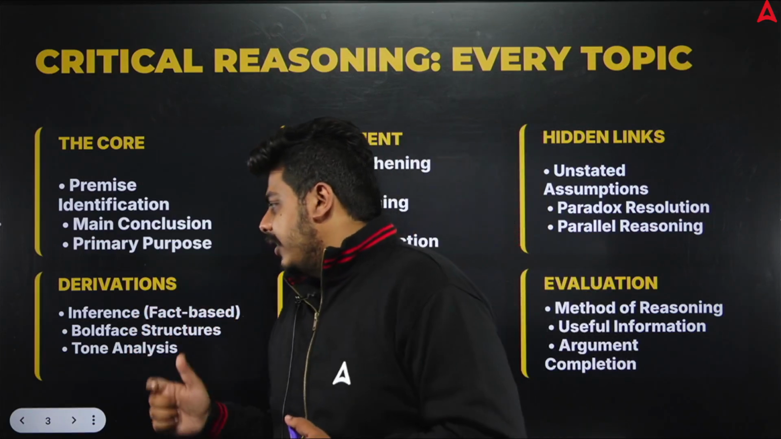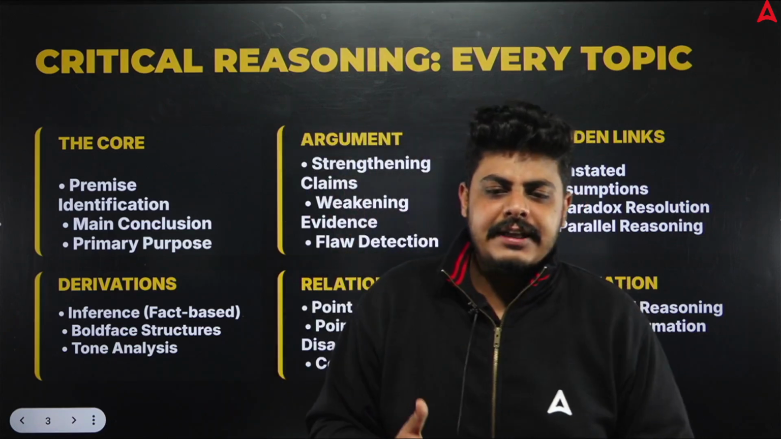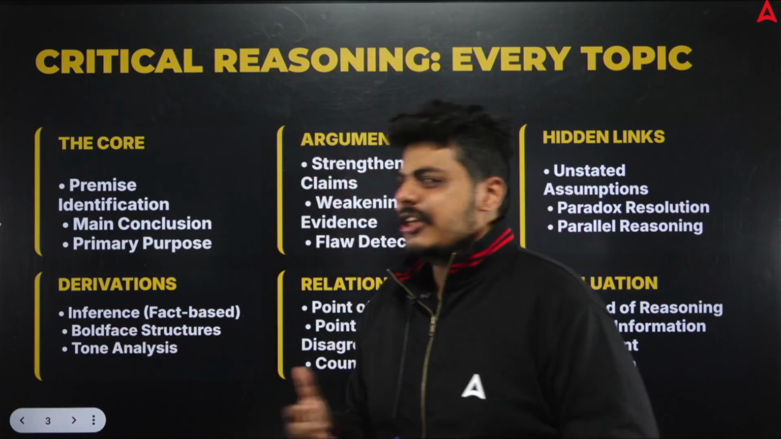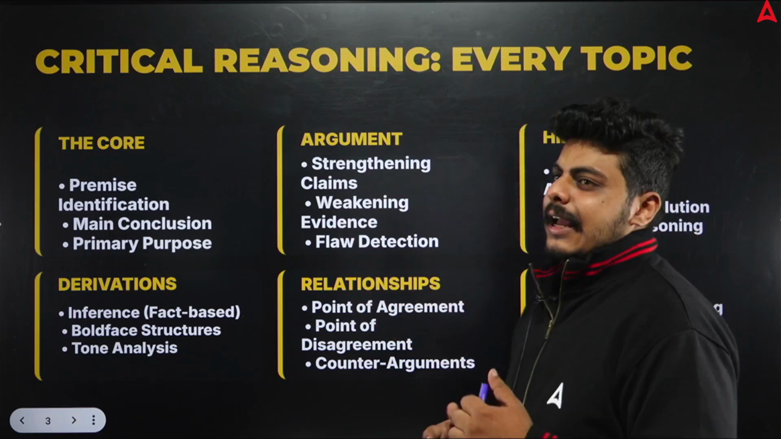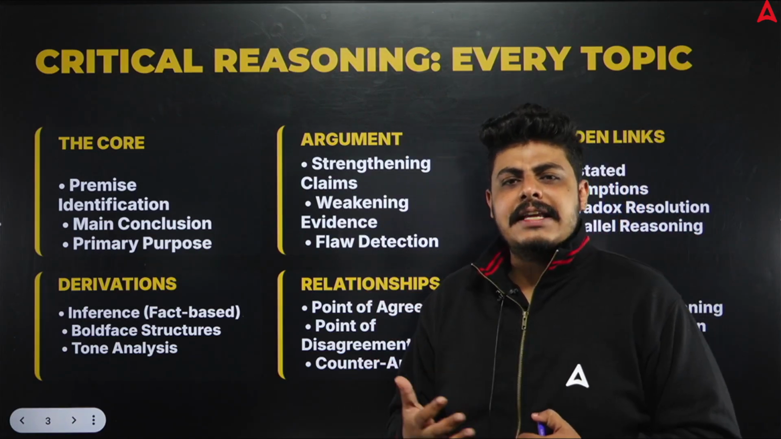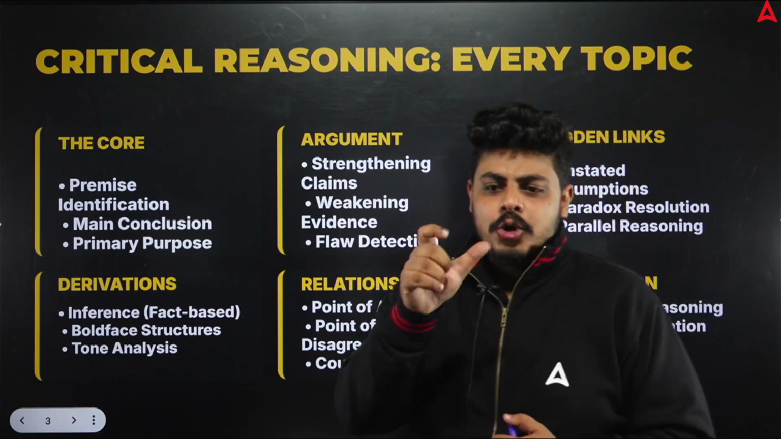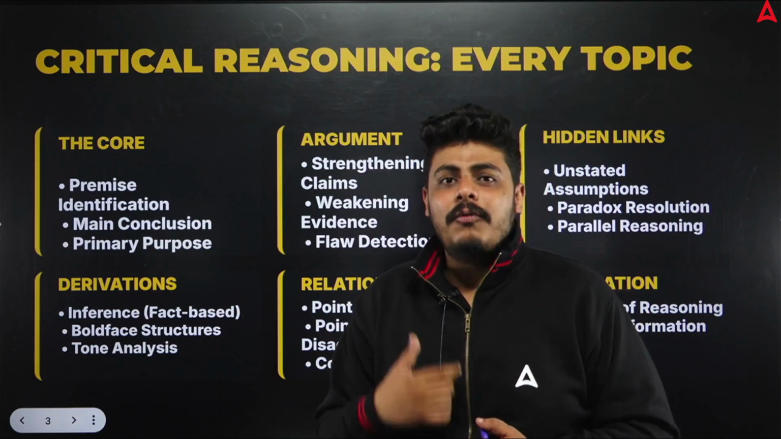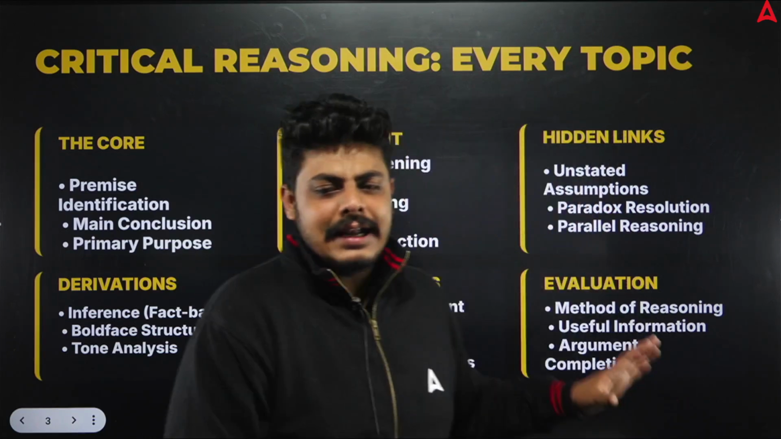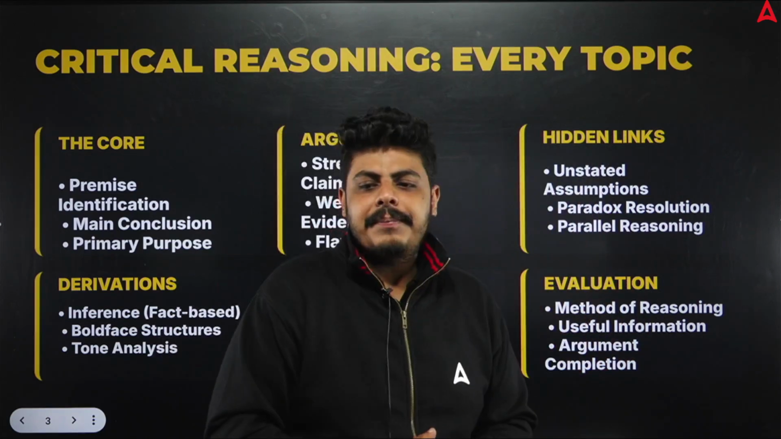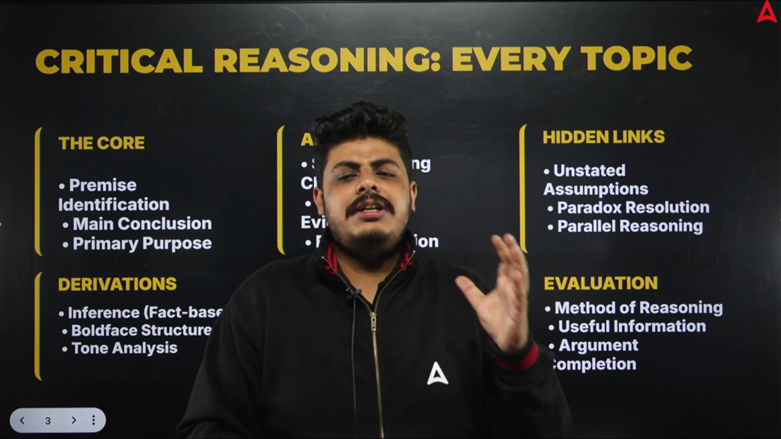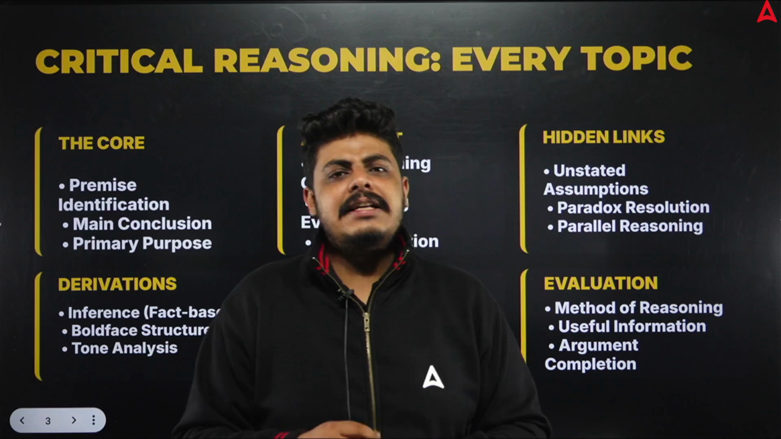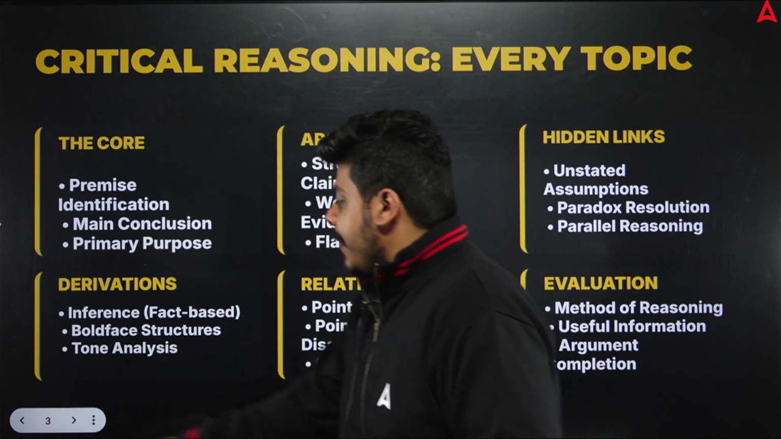Moving ahead with your deviation part, where you see inference, where you see bold face structure, you analyze the tone. Further, you have relationships like the point of argument, disagreement, your counter argument. You also have to see the flaw, what flaw is there in the argument. And lastly, your evaluating part, where you see if the argument is complete, the information is meaningful. All these things come under your critical reasoning head.